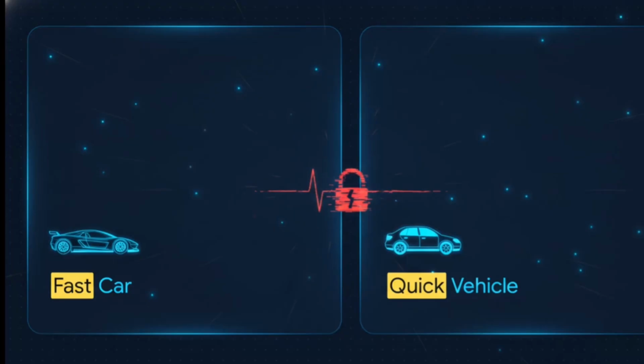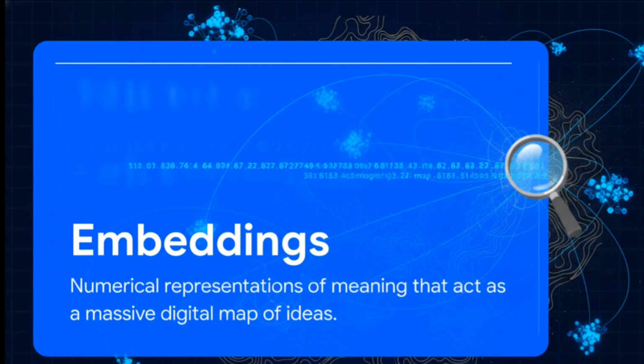Okay, let's jump right in. Think about the phrases fast car and quick vehicle. To you and me, those mean the exact same thing. But to a traditional keyword search, total failure. It completely misses quick vehicle when you search for fast car because a basic system is literally just matching letters. It misses the meaning completely. And that's exactly where embeddings come in.